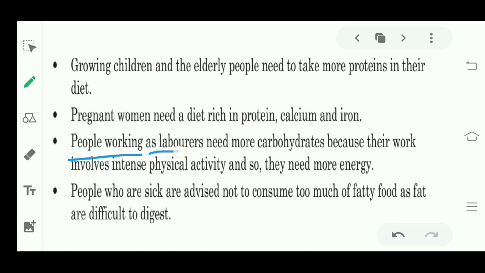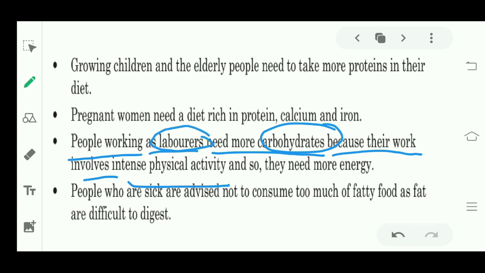People working as laborers need more carbohydrates because their work involves intense physical activity, and so they need more energy. Carbohydrates are the energy giving nutrients, right? Laborers need more energy to do work, because their work is related to physical activity. So people who do physical activities in day-to-day life need more energy, and for that they need energy giving nutrients, that is carbohydrates.